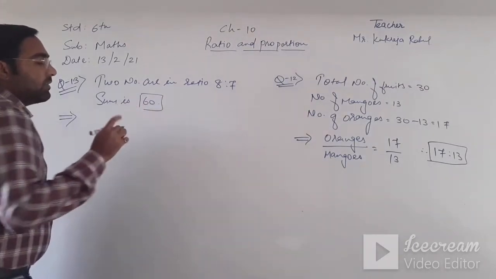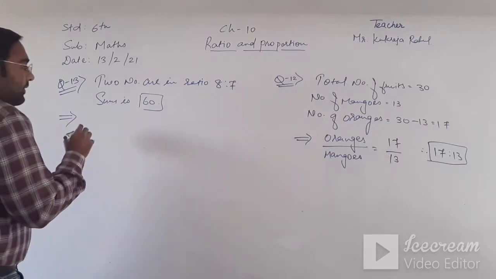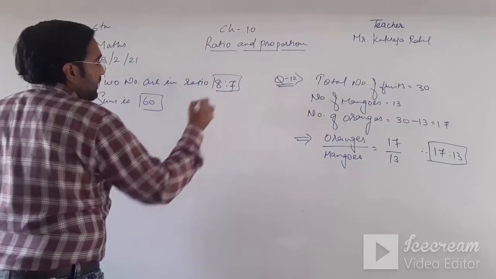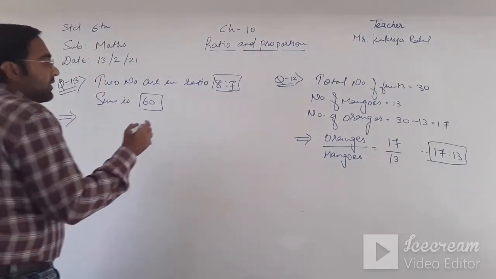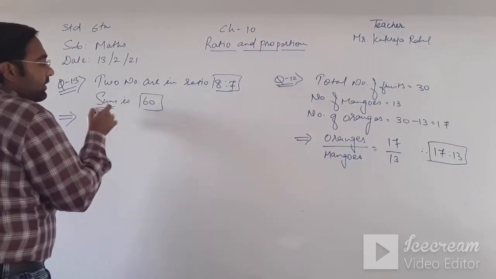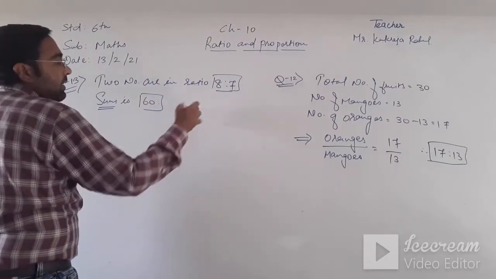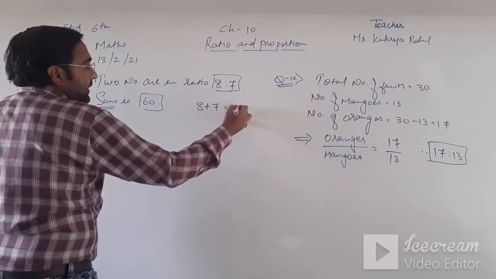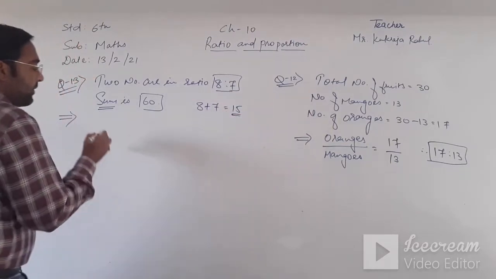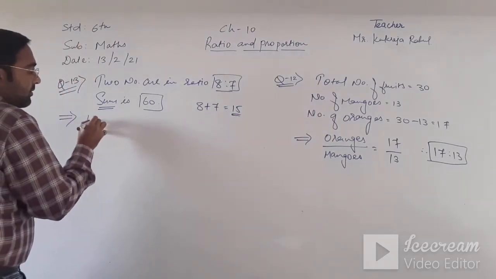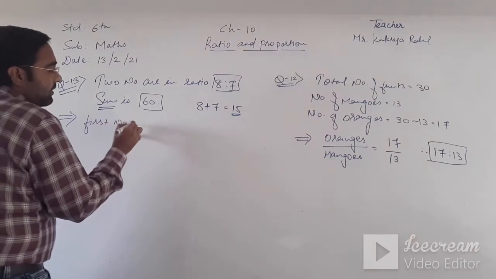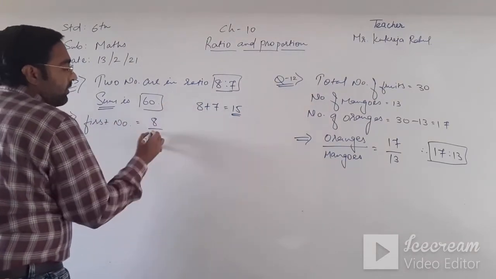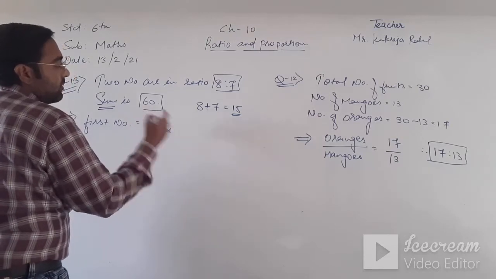Two numbers whose sum is 60, in the ratio 8:7. So first of all we take the addition of both of them: 8 plus 7, that is 15. Now my first number, that is the first ratio, is 8 upon total 15 into 60.